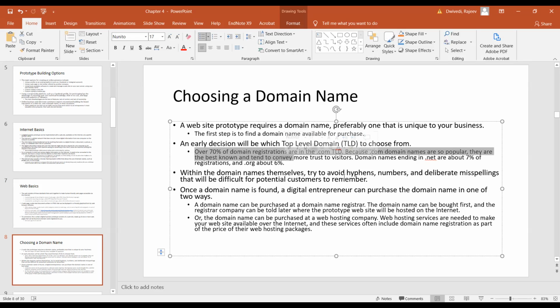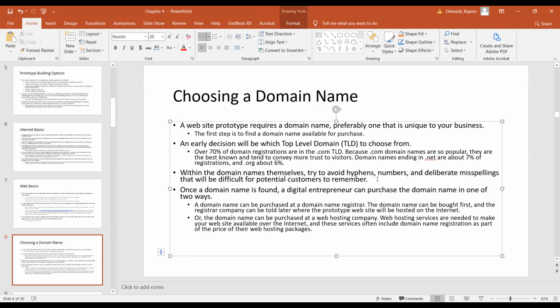Within a domain name itself, try to avoid hyphens and numbers, and write it as much as possible in simple letters. That is the best thing. Most of the time you never see that; the website is available like Rajiv Dwivedi.com or something like that. So basically, whenever you see any website, it is complete wording.